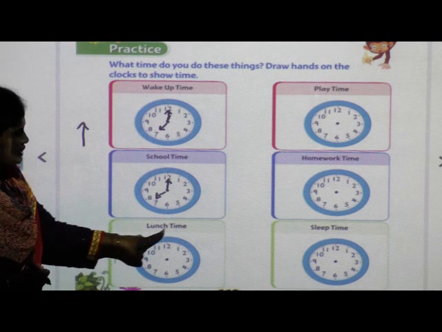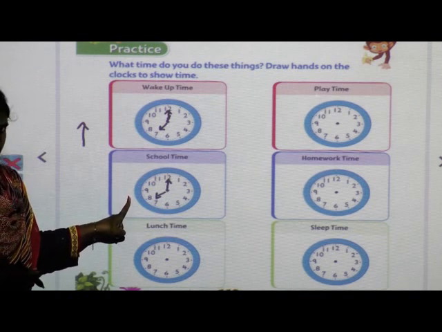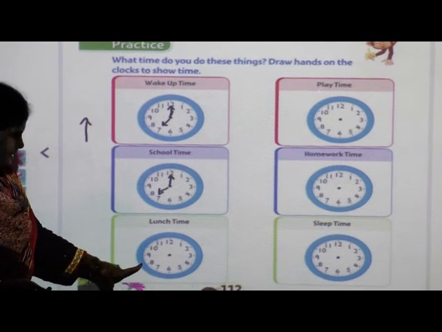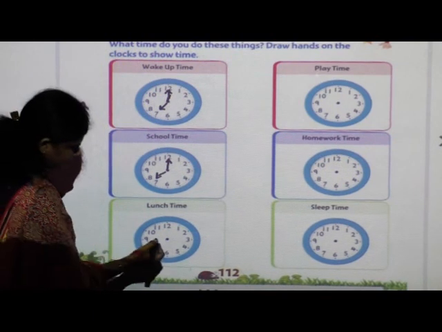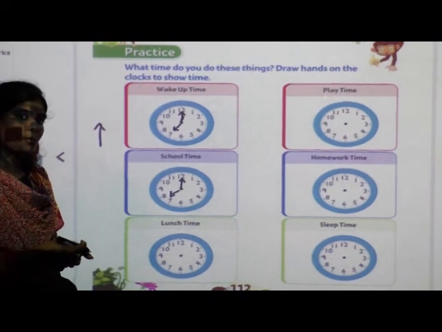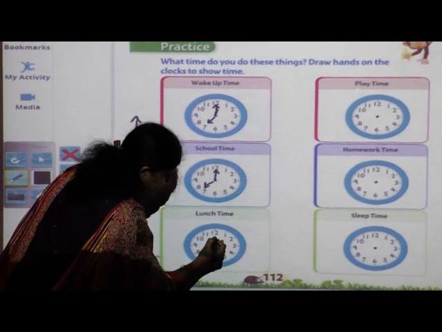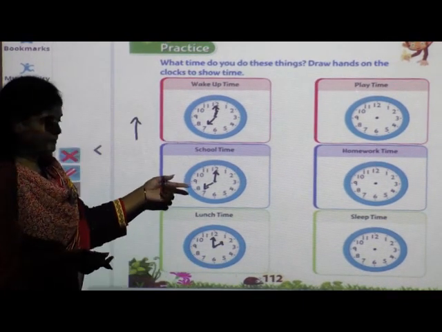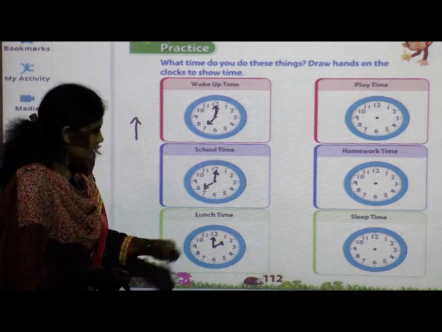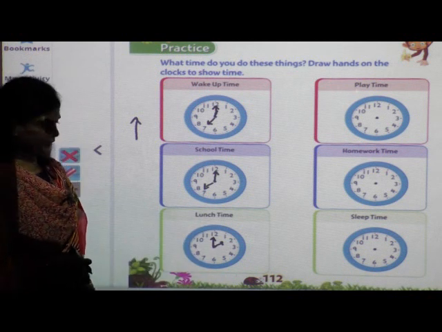Now lunch time. When you go to school at 8 o'clock, you come home at 12 o'clock. So here what is the lunch time? You eat your food at 1 o'clock. Okay, so we will do 1 o'clock, no problem. Because you are hungry, in the morning you go to school and then you come and you are hungry, so you take your lunch at 1 o'clock. So we wrote here 1 o'clock. Okay. Now the next,